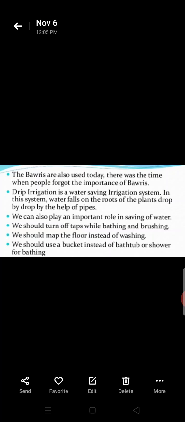There was a time when people forgot the importance of Vavaris. Drip irrigation is a water saving irrigation system. In this system, water falls drop by drop on the roots of the plants with the help of pipes. We can also play an important role in saving water.